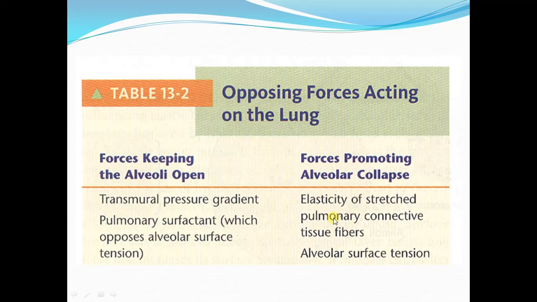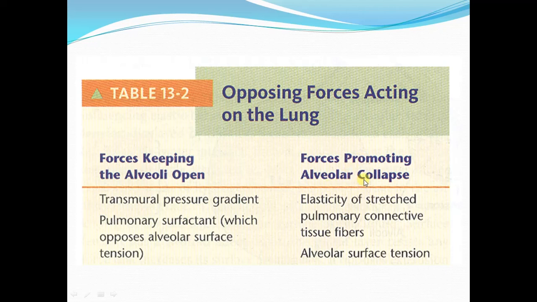Before we start with the compliance of the lungs, we are going to see what are the forces that are acting on the lungs. Now there are two types of forces that act on the lungs. One are the forces which keep the alveoli open or which prevent the alveolar collapse, while the other are the forces that promote alveolar collapse.